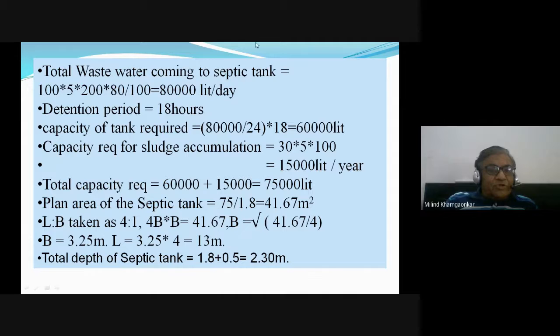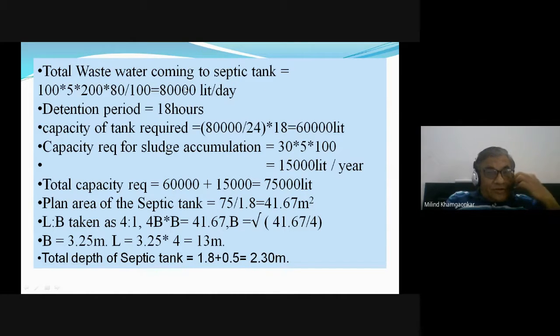Now let us come to the solution. So the total wastewater coming to the septic tank: 100 quarters, 5 persons per quarter, 200 liters per capita per day is the water used, out of which 80% converts to sewage. So 80,000 liters per day is the sewage produced by the colony of 100 quarters. Its detention period is 18 hours.